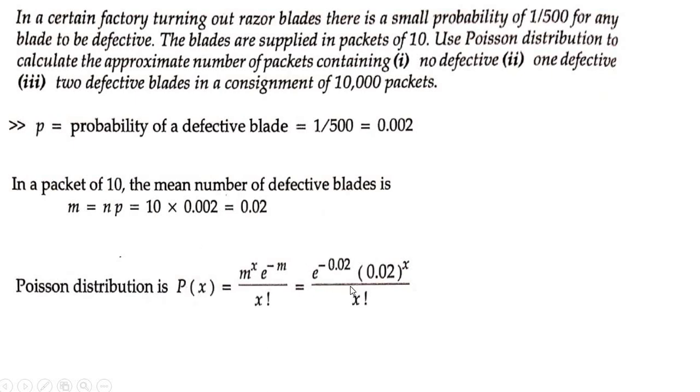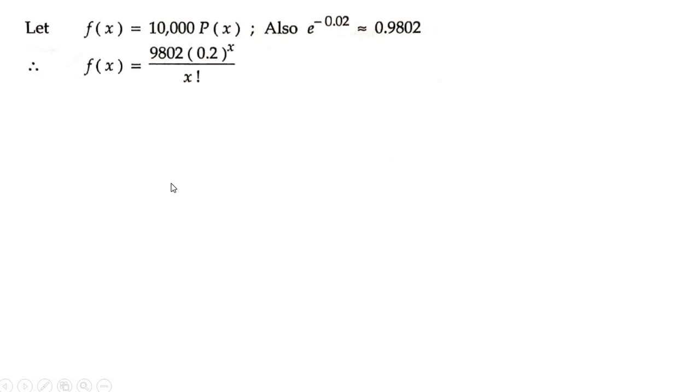You have p of x equal to this. So multiply on both sides by 10,000. So 10,000 p of x is equal to 10,000 into this entire term. Let me denote 10,000 p of x as f of x. So f of x is equal to 10,000 into p of x. Now substitute e to the power minus 0.02. Use your calculator and find the value. You get 0.9802. Multiply it with 10,000, and you get 9,802. So that is your f of x.